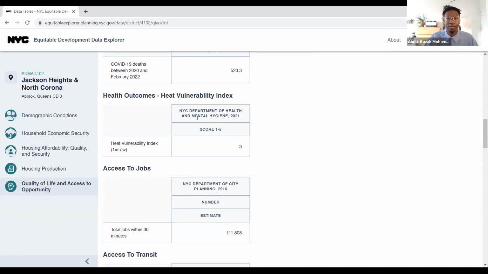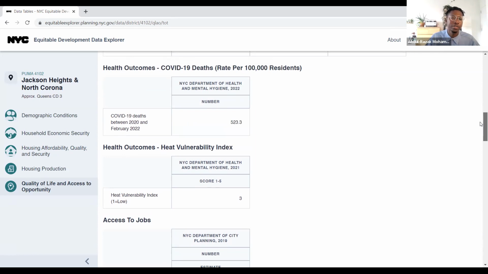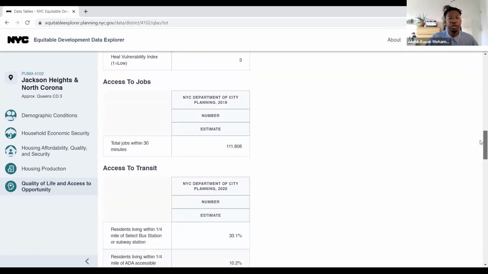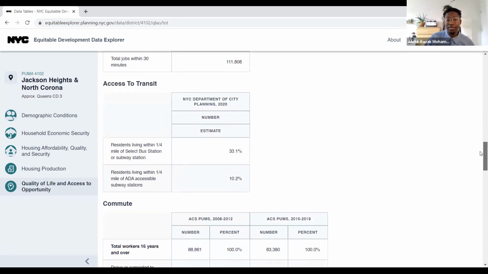So if you have air conditioning, or if you're in an area that has a lot of shade and good tree cover to make sure that you can stay cool. And then the next set of tables here are related to access, access for various different things. We have access to jobs, and particularly the distance you have from a job that's within 30 minutes. We have access to transit, particularly the select bus stations and ADA accessible subway stations for folks who have disabilities.